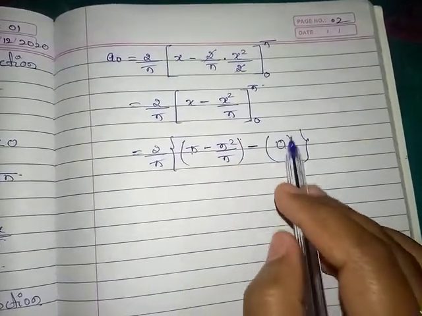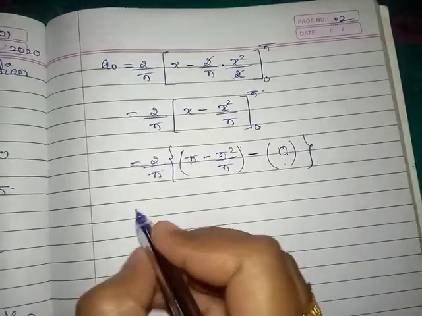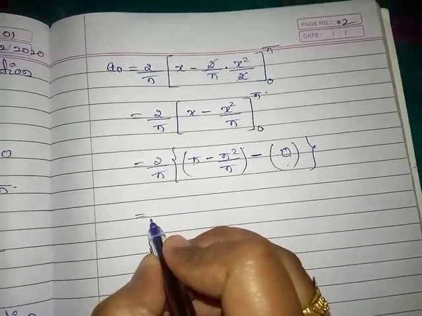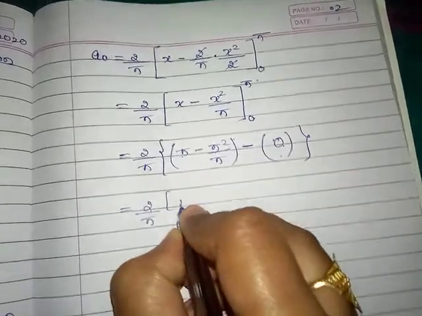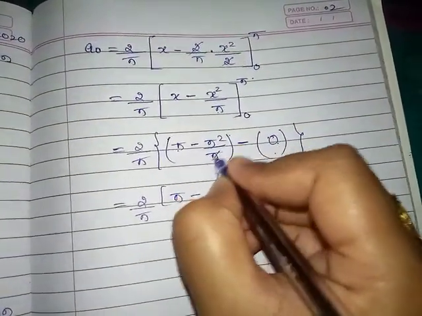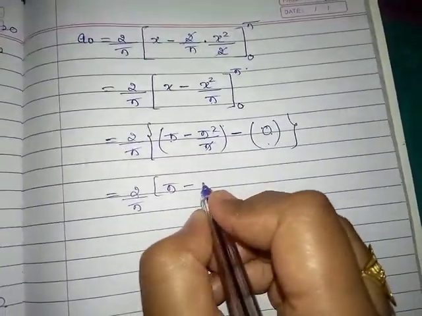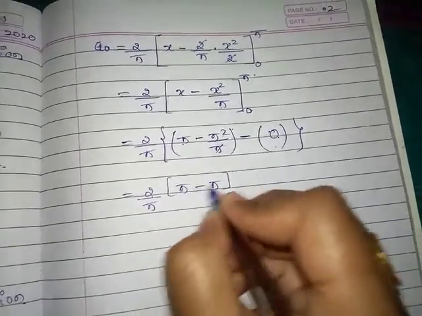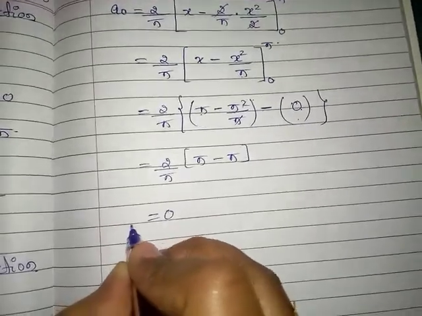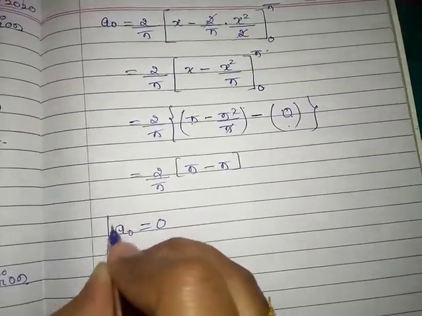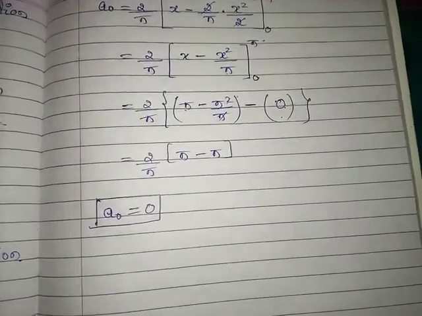Therefore lower limit whole term is 0, which is equal to 2 by pi into pi minus pi, as pi cancels with the denominator pi. Pi minus pi is 0. 0 into something is again 0. Therefore a0 value is 0.